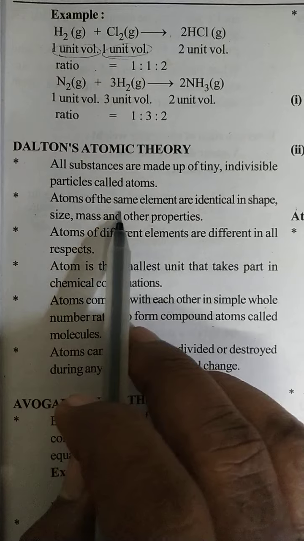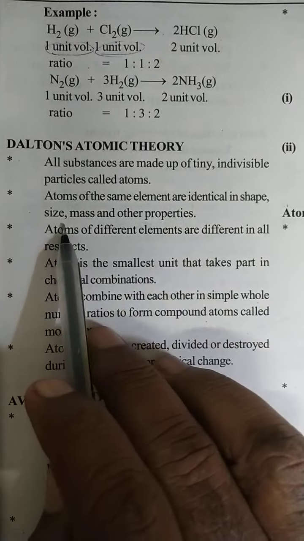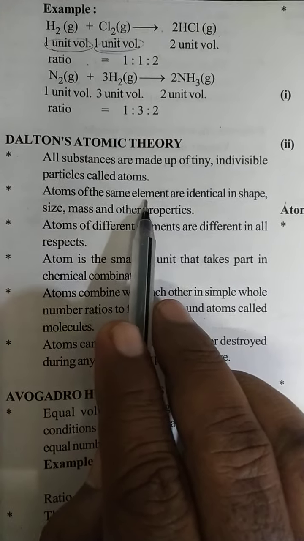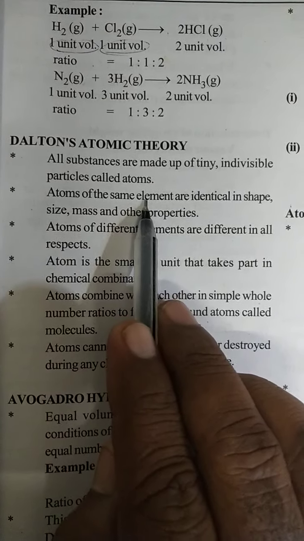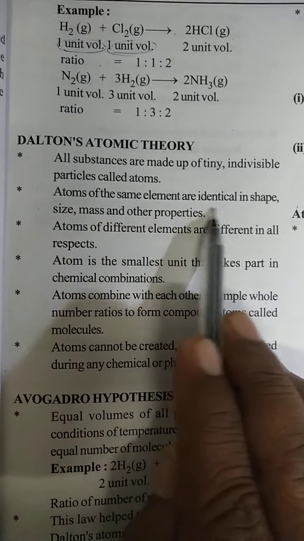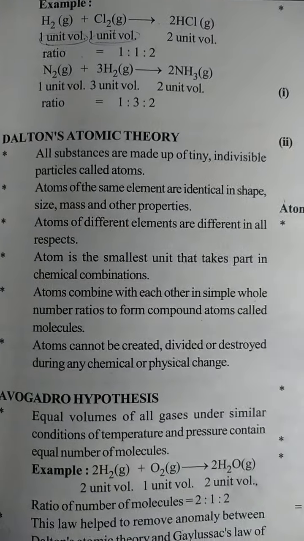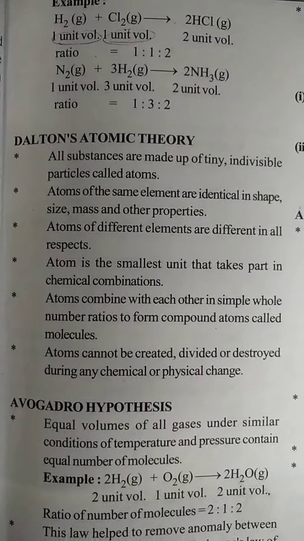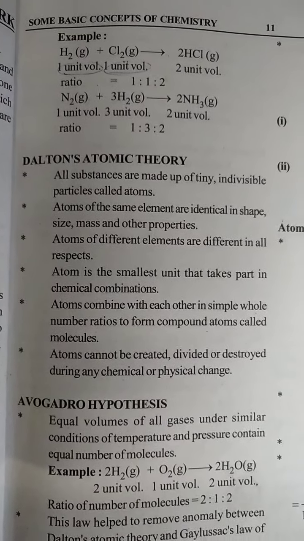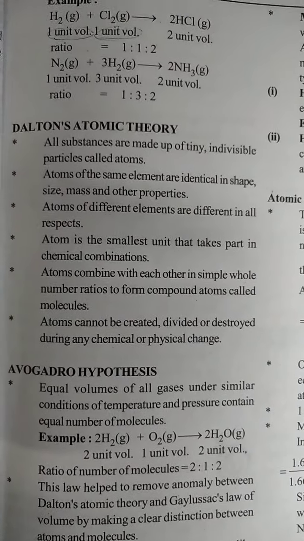Next, atoms of the same element are identical in shape, size, mass and other properties. Atoms of the same element. So one element contains how many types of atom? All atoms always have identical shape and mass, and other properties are similar. Okay my dear students, atoms of the same element are identical in shape, size, mass and other properties.